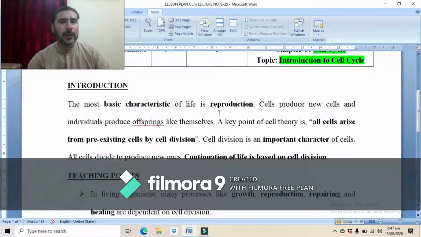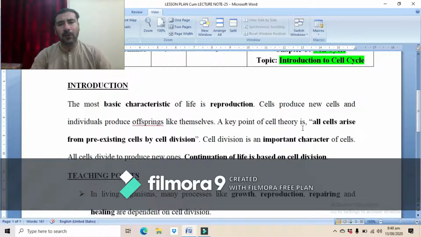So reproduction is basically the basic characteristic of life. Cells produce new cells and individuals produce offspring like themselves. Whenever the cell divides, it produces new cells, and this process through which they produce new cells is reproduction. Similarly, the individuals of various living organisms produce offspring like themselves. They produce offspring which are similar to their parents.